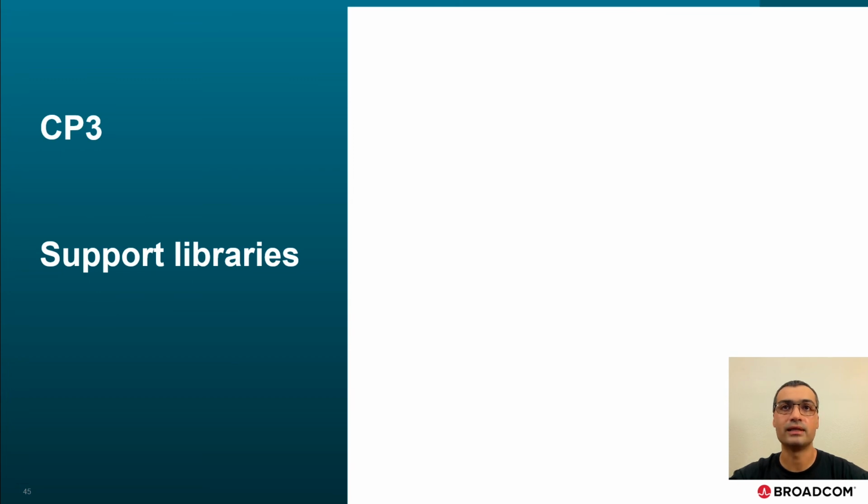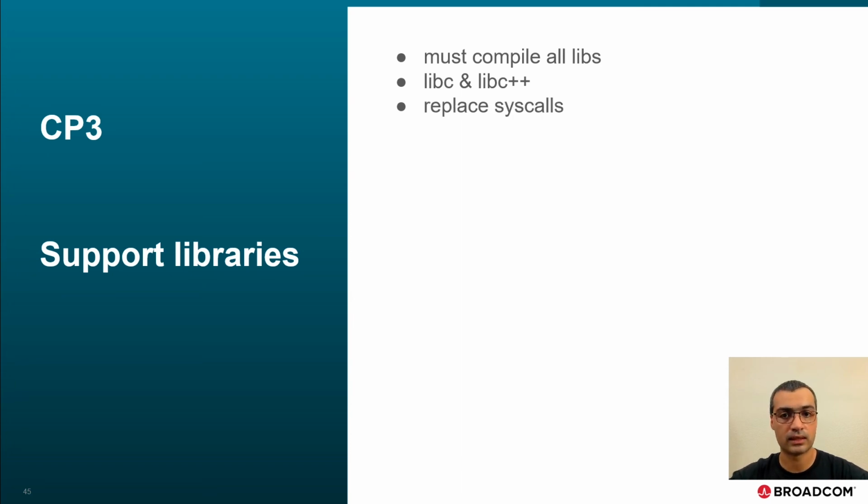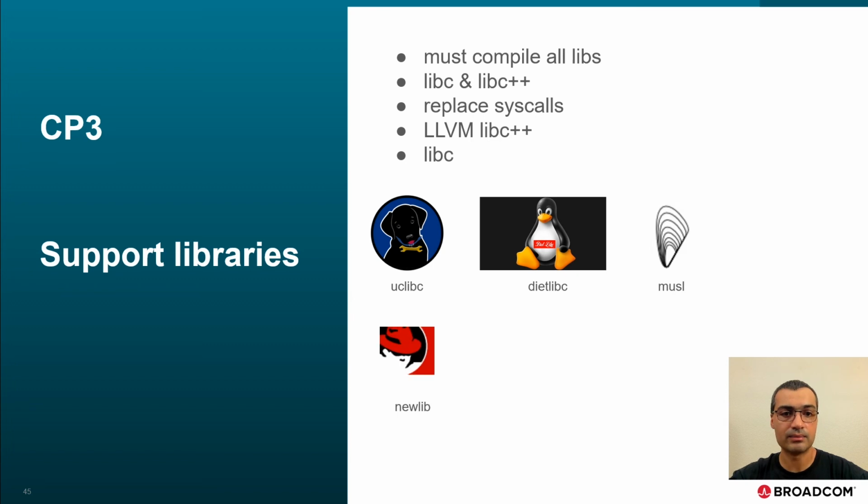Let's explore now how to deal with libraries. Since we instrument the code, we must compile all libraries. That includes the standard C and C++ libraries. Furthermore, we need to replace the lowest level syscalls to talk to the host side through that controlled interface. The LLVM project comes with its own libc++, so that's an easy choice to make. But for the standard C library, there are several options available with varying degrees of ease of integration and licensing requirements. We have uClibc, diet libc, musl, newlib, bionic, and of course glibc.